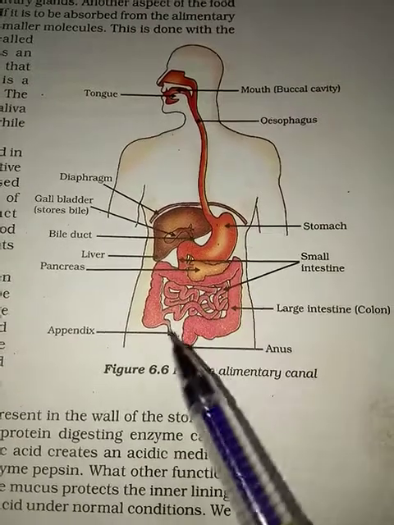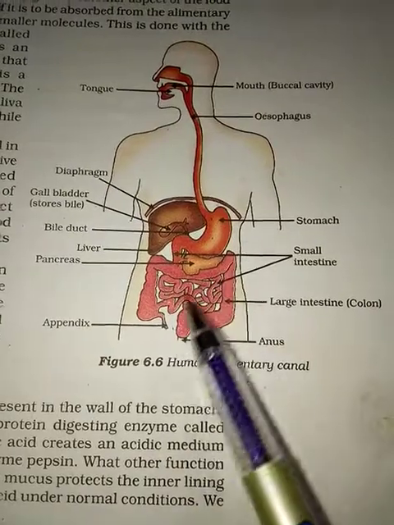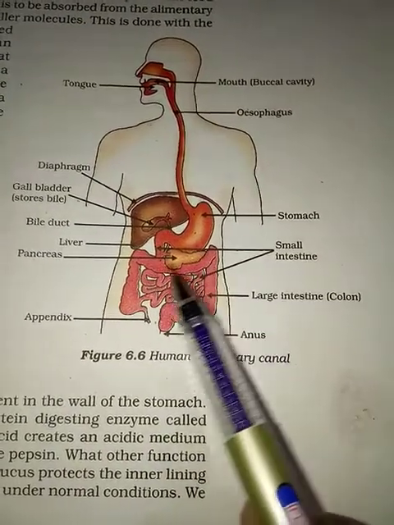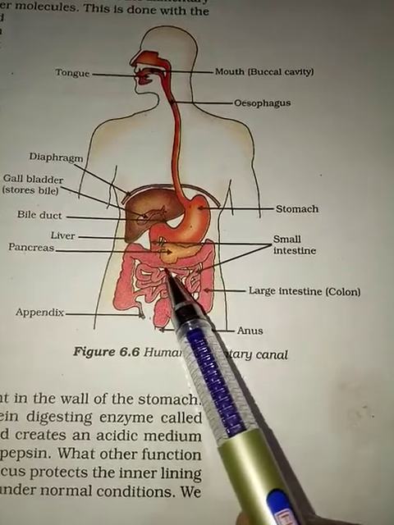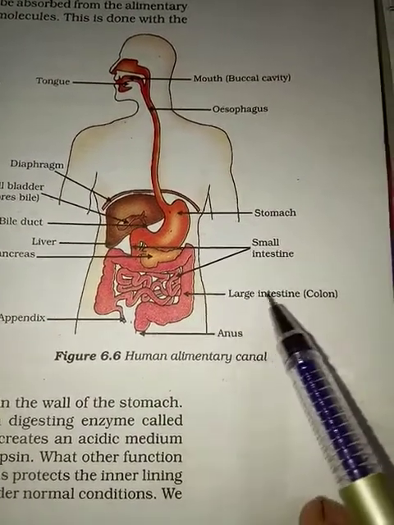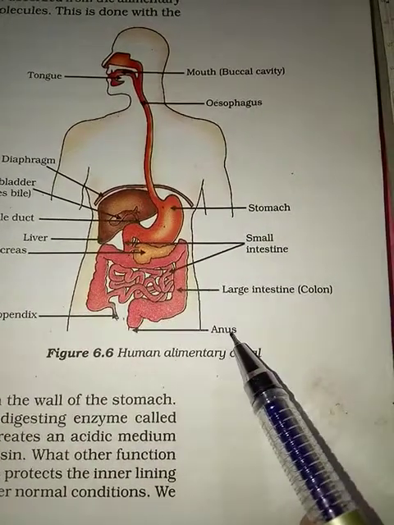So lipid is going to be digested here, and then after the food moves, it is transported to the large intestine. The maximum absorption of water and minerals is going to take place in the large intestine, and the undigested food material is going to go outside through the anus.